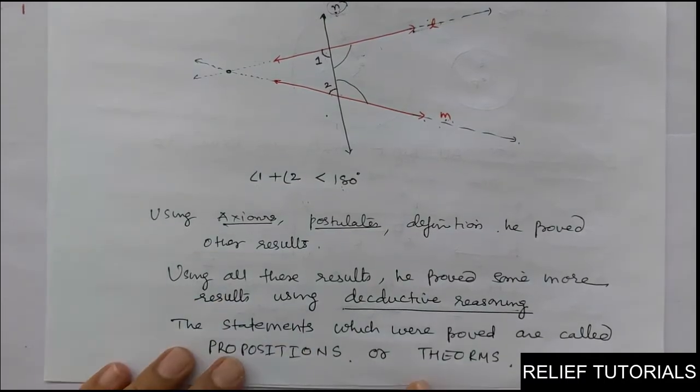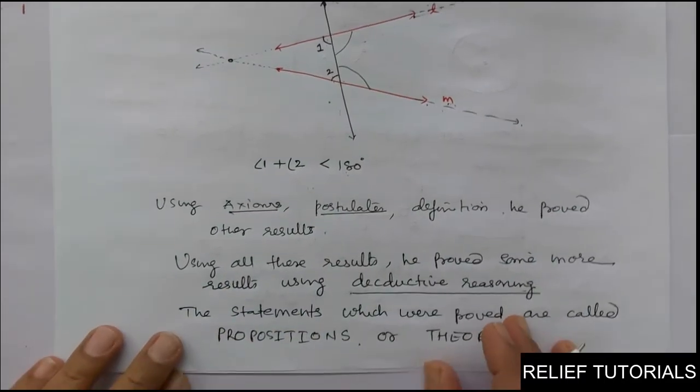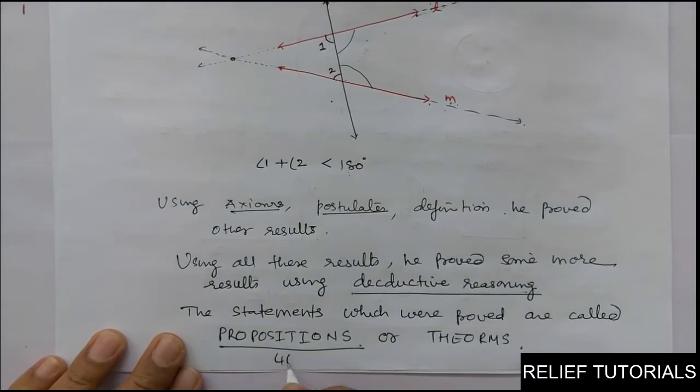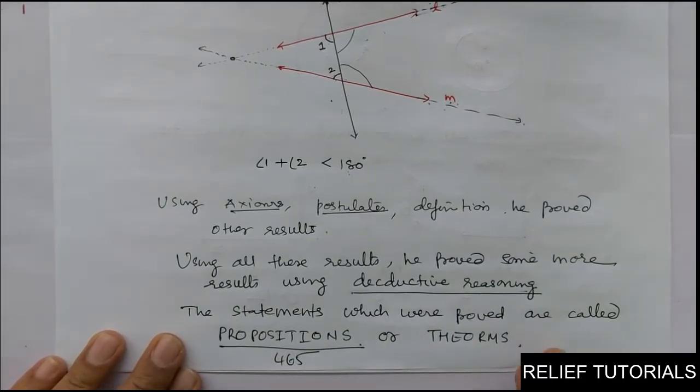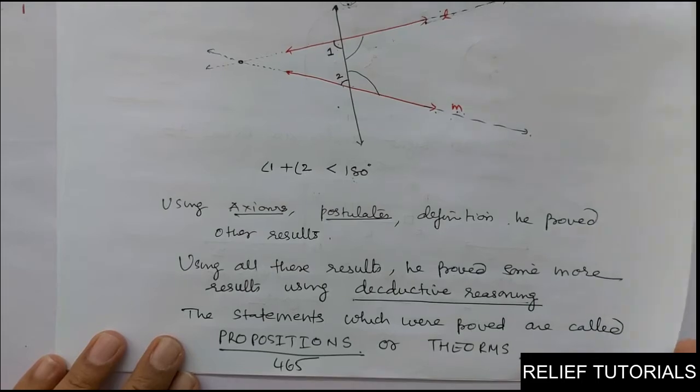And you know that he has declared how many propositions? Nearly about 465. 465 propositions were deduced in a logical chain using all these axioms, postulates, definitions and theorems. And all this geometry is called Euclidean geometry. Have you got it, friends? All this geometry is called Euclidean geometry.